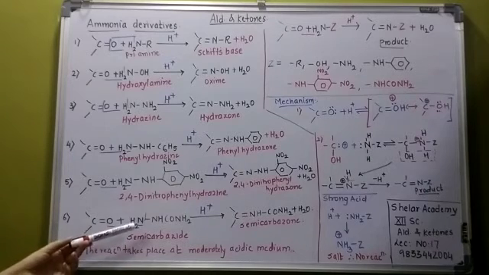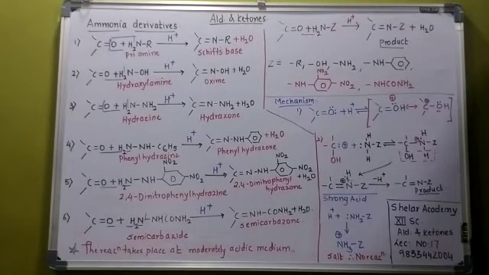NH2NHCONH2. What is the Z group over here? The Z group is NHCONH2. That is semicarbazide, this molecule is semicarbazide. And in the same condition, in the presence of H plus, it is converted to semicarbazone. So these are all the reactions of ammonia derivatives.